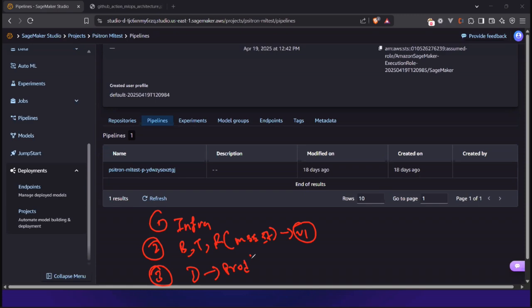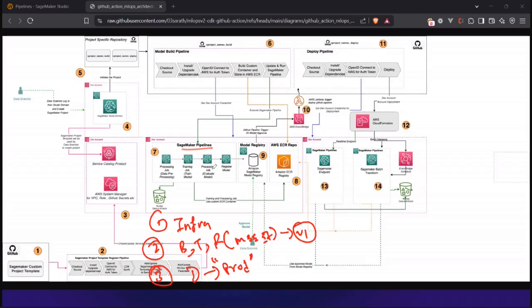It's 3 different pipelines. What you are seeing in this architecture is this: the first pipeline is over here, which deploys your infrastructure. Here is your second pipeline, which builds, trains, and registers your model to the model registry. And here is your third pipeline, called the deploy pipeline, which will grab the latest version of a model in the model registry. I might have version 1, version 2, and version 3 is the latest, let's assume. It goes ahead and deploys the model to a real-time endpoint in SageMaker, right? That's exactly what this architecture is.